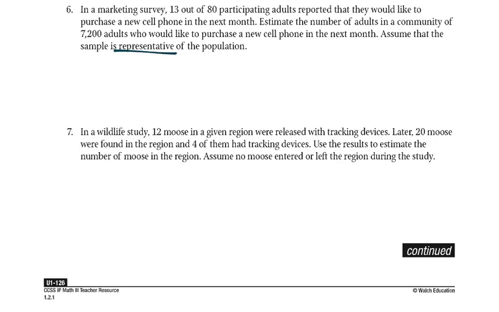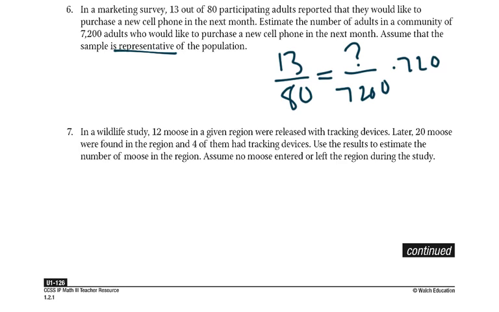Because we're assuming that the sample represents the population, I know that 13 out of 80 would like to purchase a new cell phone. I want to know how many out of 7,200 would like to. So I create a ratio here. Then with a ratio, it's fairly easy. I can just multiply both sides by 7,200.